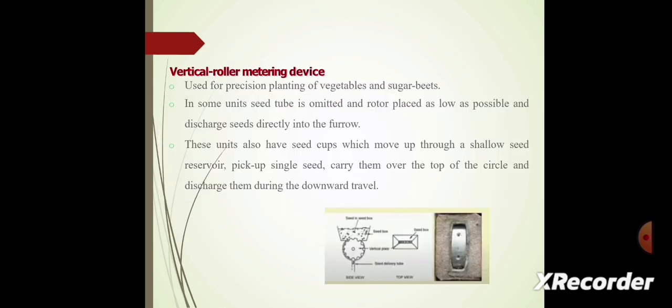Next, we see the vertical roller metering devices used for the precision planting of vegetables and sugar beets. In some units, the seed tube is omitted and the rotor is placed as low as possible and discharges seed directly into the furrows. These units also have seed cups which move up through a shallow seed reservoir, pick up single seeds, carry them over the top of the circle and discharge them during the downward travel.